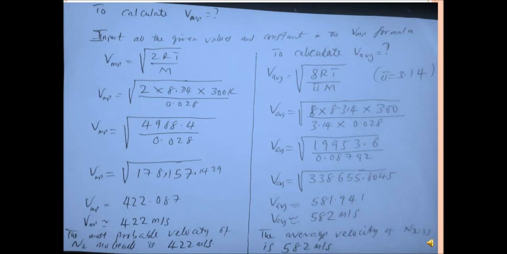0.08792. Now when you divide 19953.6 by 0.08792, we now get 338,655.8045, and the square root gives us 581.941. When you approximate it to 3 significant figures, we have what? 582 meters per second. So the average velocity of nitrogen molecule is 582 meters per second.